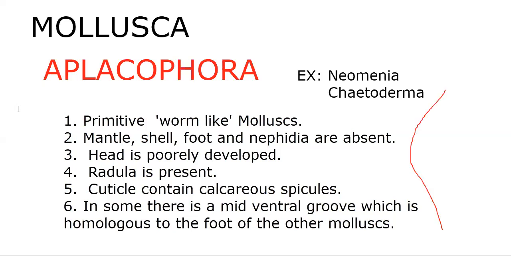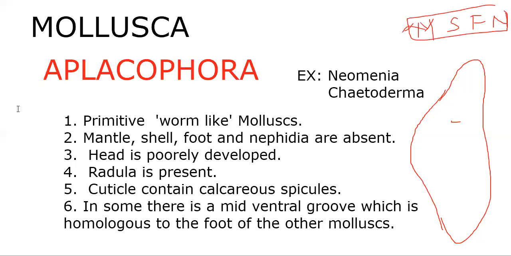So generally the organism looks like this. The cuticle contains calcareous spicules, and it is a worm-like mollusk, as I have drawn. Mantle, shell, foot, nephridia are absent. Head is poorly developed, not much developed. Then radula is present, a file-like rasping structure.